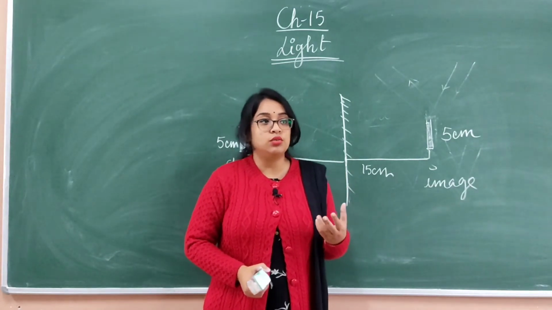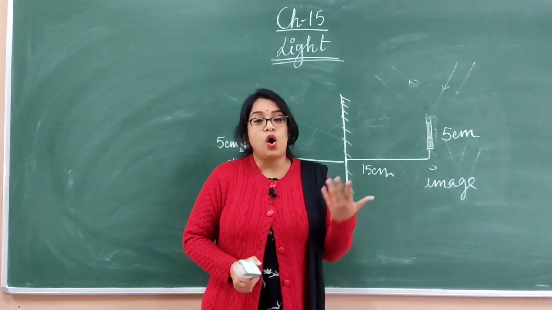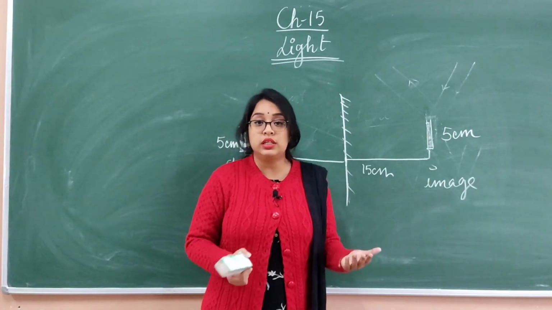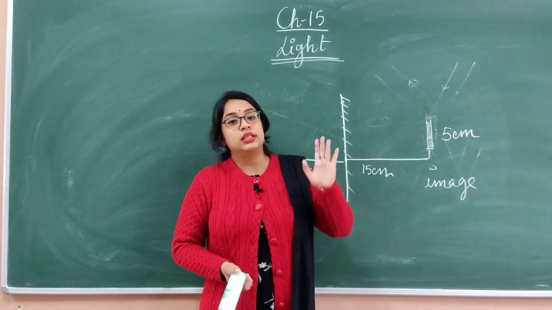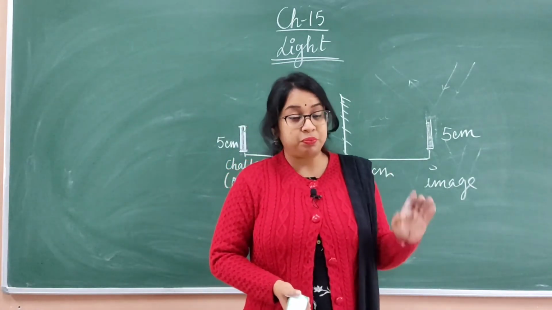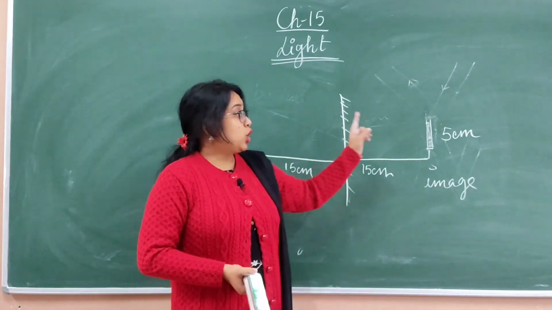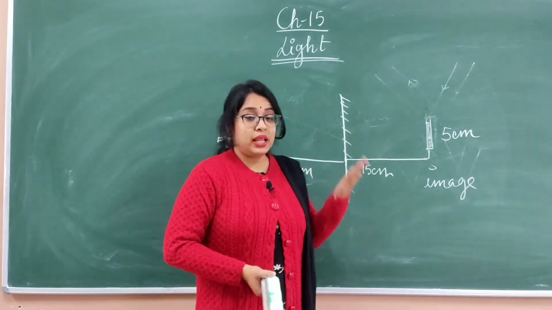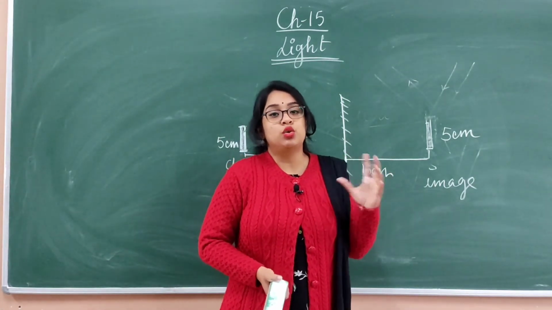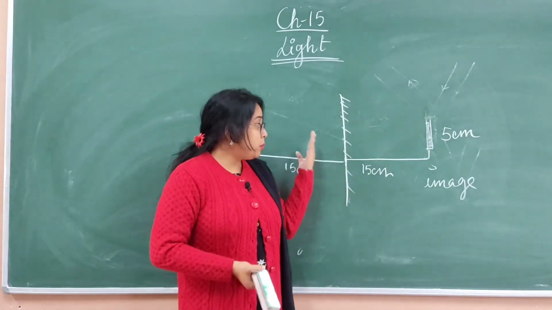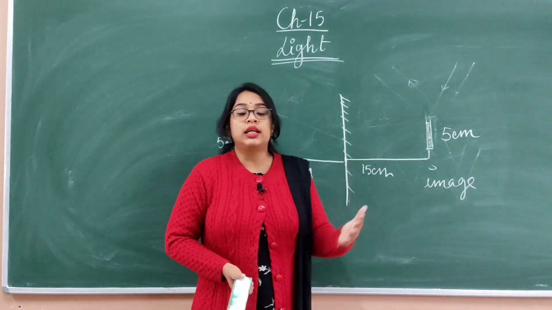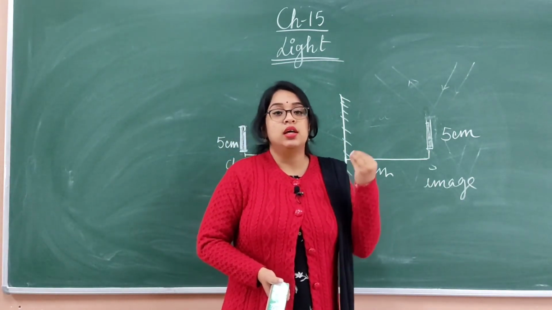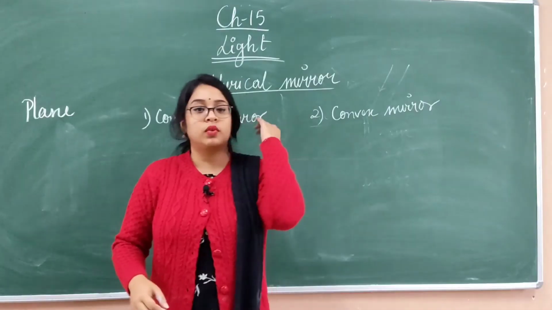When you see a smart board or the projector or the movie screen, the images you see are real images because they can be cast over a screen. But the image of this chalk in a plane mirror cannot be cast over a screen. The image appears behind the mirror. So that type of image is known as a virtual image.